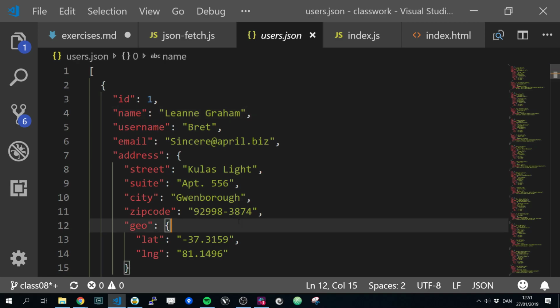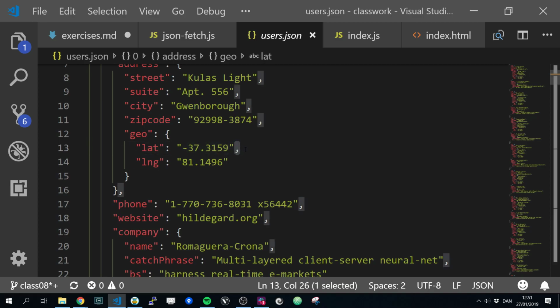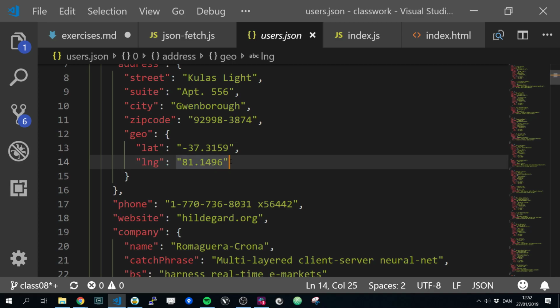And then there's something called trailing commas. Have any of you heard of that? So here we have a key called latitude with a number, then we have a comma, then we have another key called lng with a string.